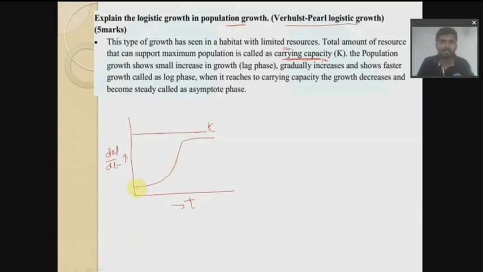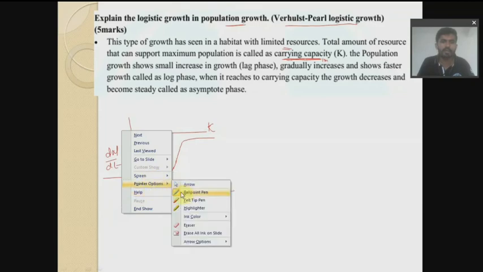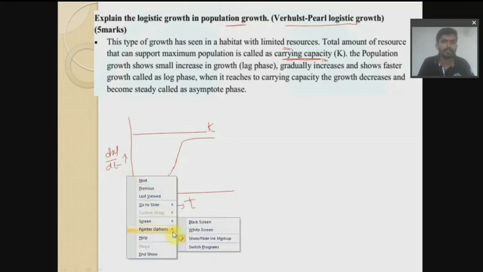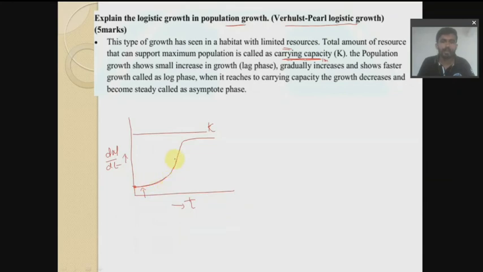So this is population 0 and the population slowly increases, and slowly the population rises when it goes to one particular region.